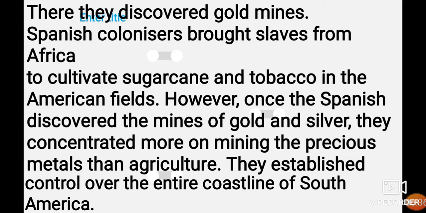Earlier, their intention was on agriculture, but as they discovered the mines of gold and silver, their intention broadened: we have to concentrate on mining precious things, so that our profit will be doubled. This established control over the entire coastline of South America. Now it was easy for them to have a hold on the coastline of South America.